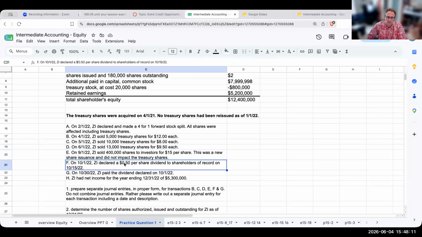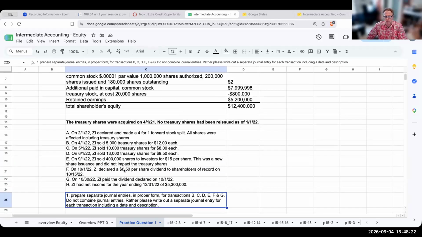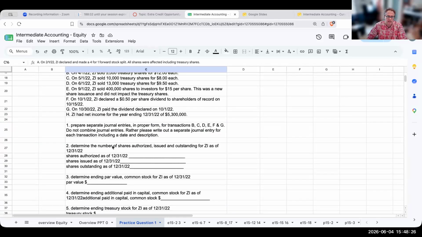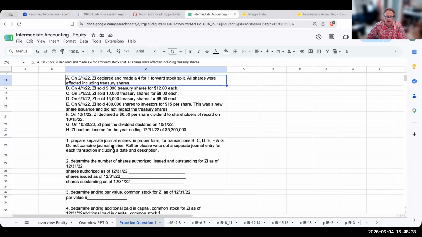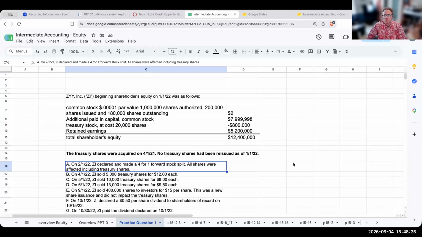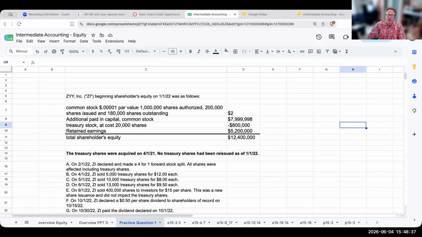I declared a 50 cent per share dividend to shareholders of record, paid the dividend on 10/1/22, and then I had net income for the year. So we have to go through and make journal entries for B, C, D, E, F, and G. And then we're going to have to answer these other questions below. So let's go ahead and take a look at where we are.